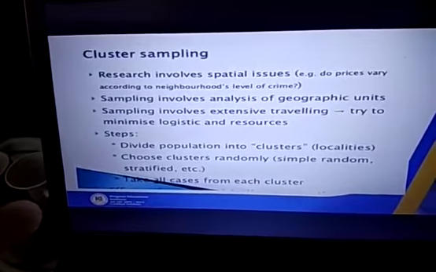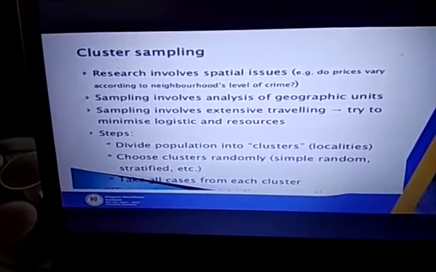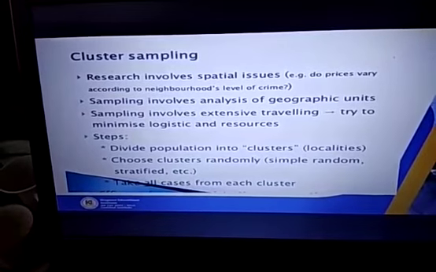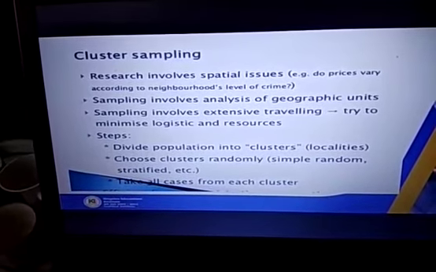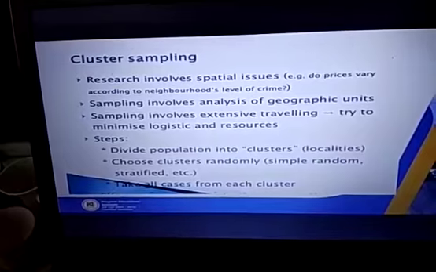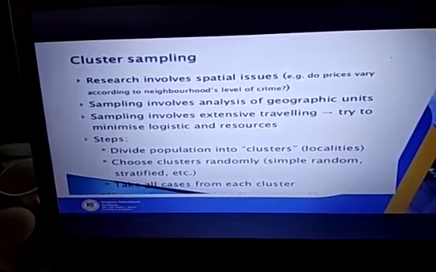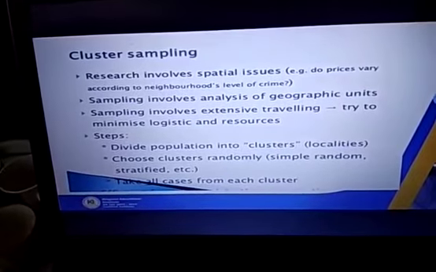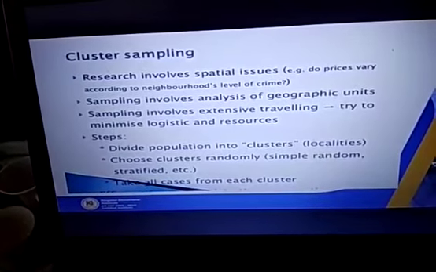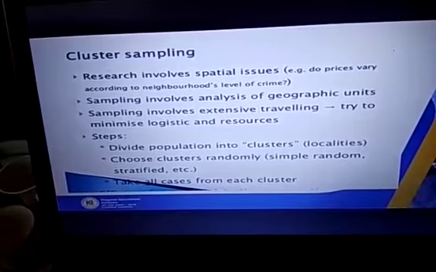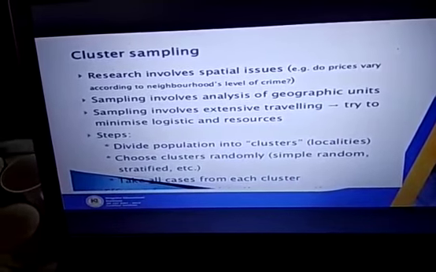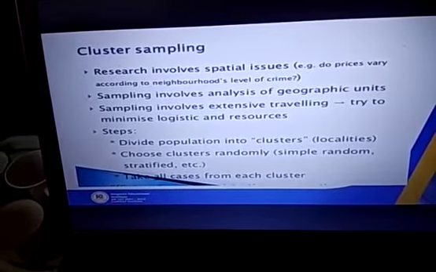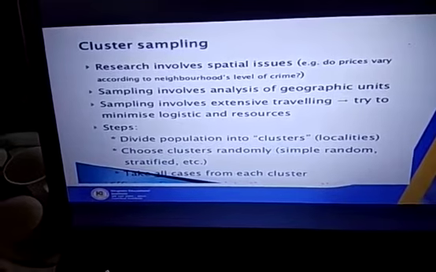Next, cluster sampling. Here, the research involves spatial issues. Sampling involves analysis of geographic units. Sampling involves extensive traveling, so we try to minimize the logistics and resources. What are the steps? Divide the population into clusters, that means localities. Choose clusters randomly, that means simple random or stratified, etc. Take all of the cases from each cluster.